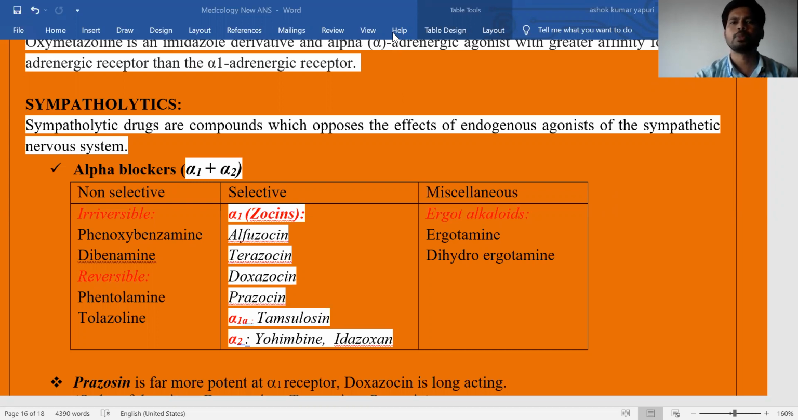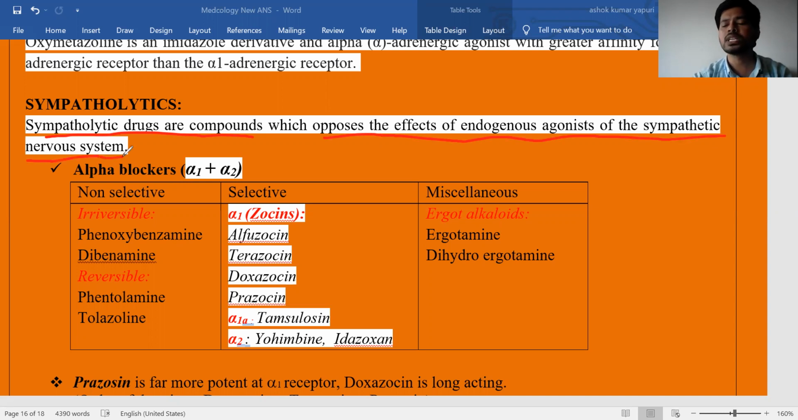I hope you know sympatholytics means these are the drugs that oppose the action of sympathomimetics on the sympathetic nervous system. For example, sympathomimetics already present in the body, like adrenaline, noradrenaline, dopamine. So sympatholytics are nothing but antagonists of the sympathomimetics. Sympathomimetics mimic the action of the sympathetic nervous system neurotransmitters, but sympatholytics oppose the action of sympathomimetic neurotransmitters. So the definition says sympatholytics are the drugs, nothing but compounds, that oppose the effects of endogenous sympathetic nervous system.